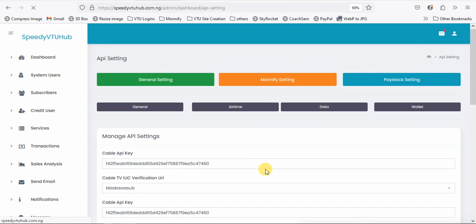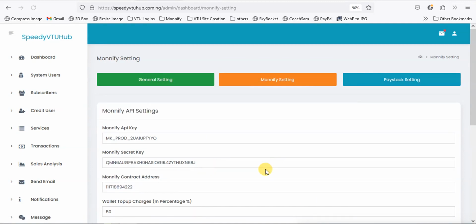When it comes to Monnify settings, you need to create a Monnify account. Monnify will give you four different accounts that you'll be able to integrate into your website. So you have Wema, they will give you Moniepoint, they will give you Sterling, they will give you Fidelity. But Moniepoint and Wema are the top two, then Sterling, and the last on the list is Fidelity as per effectiveness. Moniepoint is the first, Wema is the second, Sterling is the third, and Fidelity is the fourth.